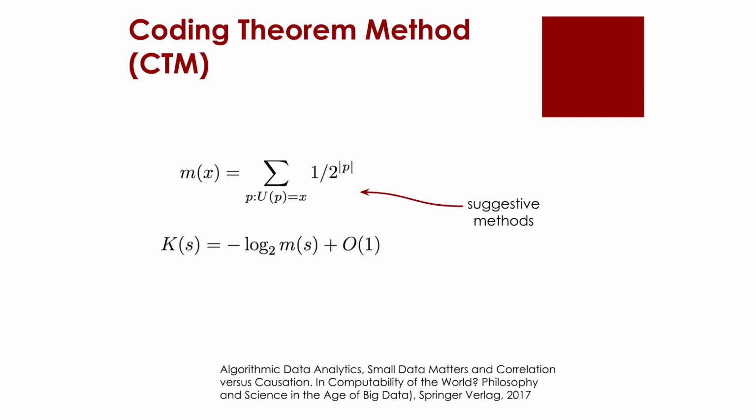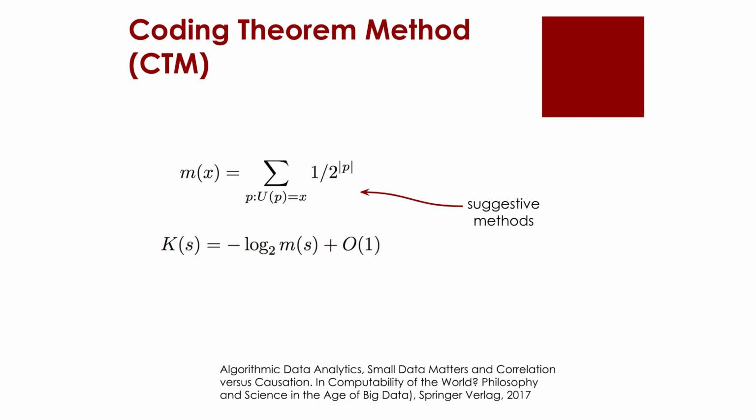The answer is by exploiting algorithmic probability and the fundamental coding theorem. The method is based on the idea that, contrary to the big data dictum, small data actually matters, especially in causation. The main idea is that one can run all computer programs up to some size to see how many of them generate the same string or object, and then we continue running more programs to produce more data that translates into more strings and their associated frequencies, providing estimations of their algorithmic probability.